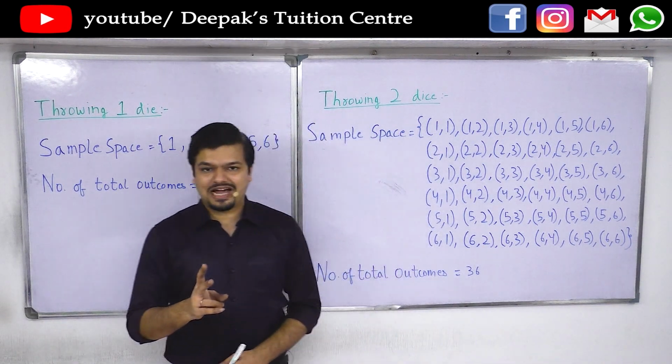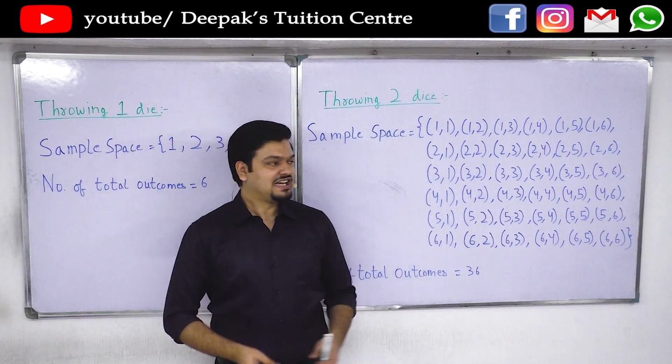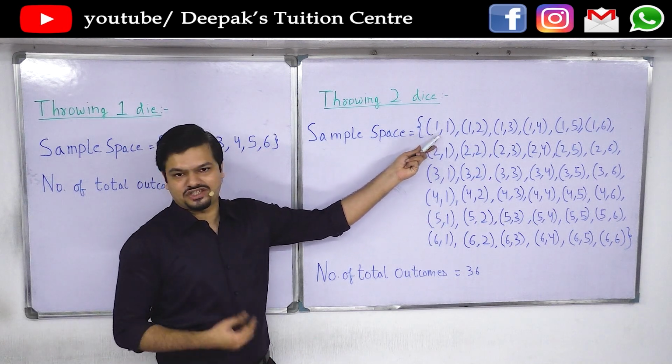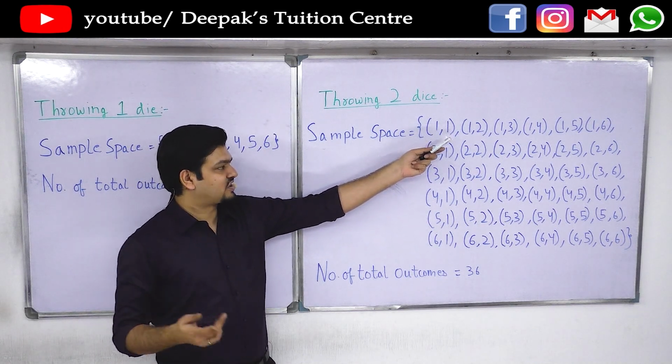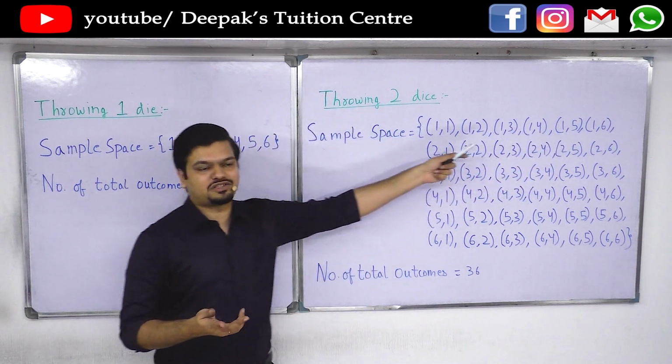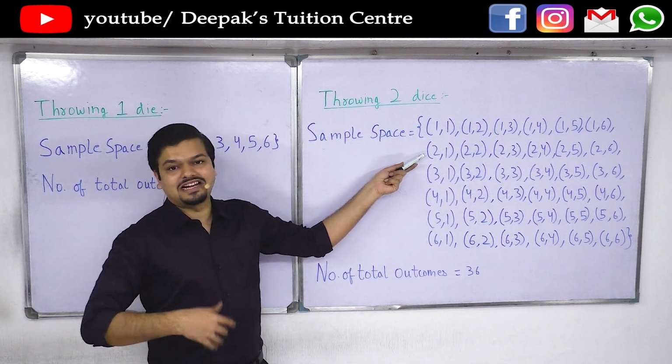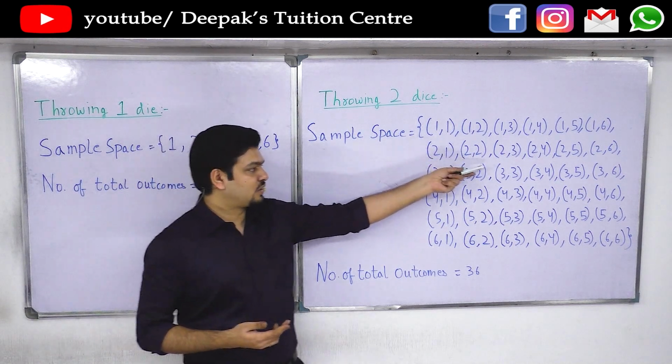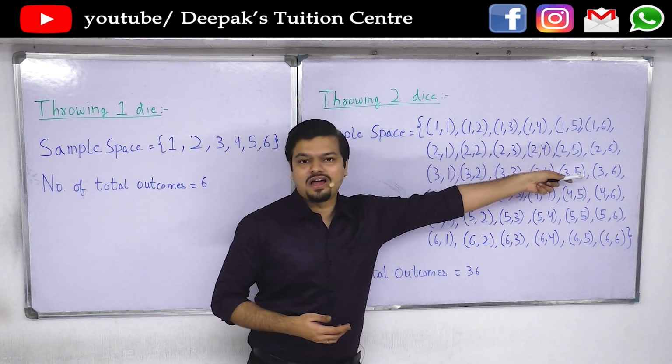But if you throw two dice, or one die twice, then it can happen that the first die shows 1, but the second die might show 1, 2, 3, 4, 5, 6. It might also happen that the first die shows 2 and the second die could show 1 or 2 or 3 or 4 or 5 or 6.